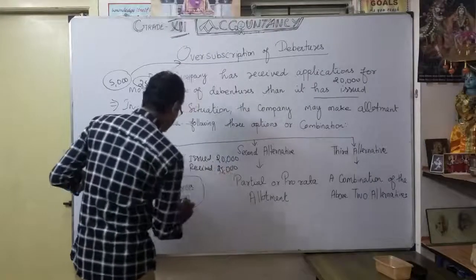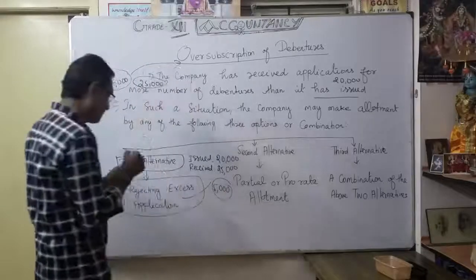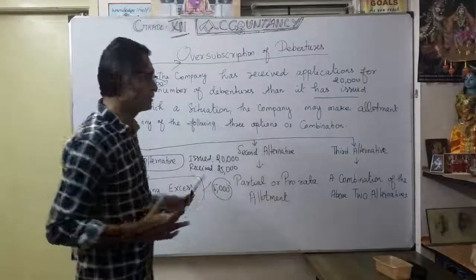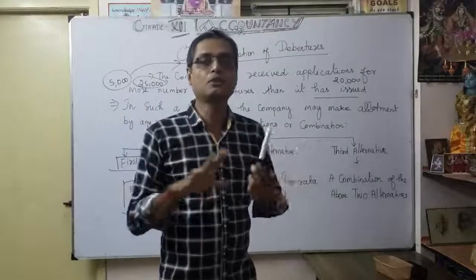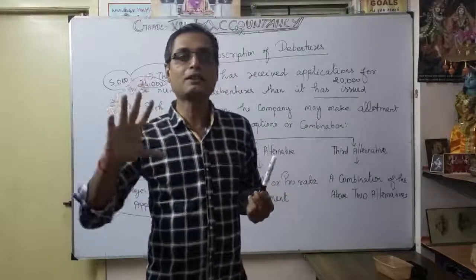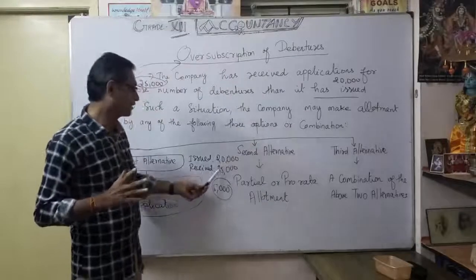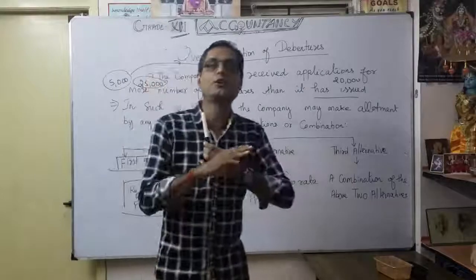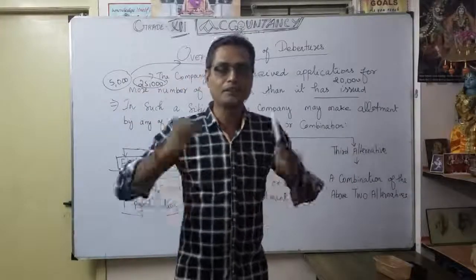So the excess is 5,000, and we are going to reject those 5,000 excess applications. You simply won't accept or allot to the remaining 5,000 applicants. Only 20,000 will be considered, and the balance 5,000 will be rejected. Keep that in mind. The first alternative is very easy.